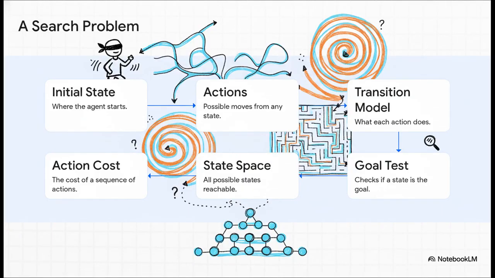Well, the AI essentially runs through a checklist. First up, the initial state. Okay, where am I starting? Then the actions. What moves can I actually make from here? The transition model is basically the what-if part. If I make this move, where will I end up? And of course, the goal test. This one's a big one. How do I even know when I've won? Then you've got the state space, which is just all the possible places it could ever be. And finally, the action cost. How much effort does each move take? Once the AI has answers to all of these, and only then, can the search really begin.